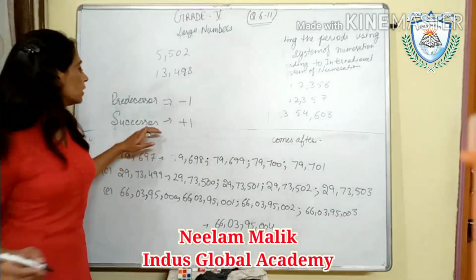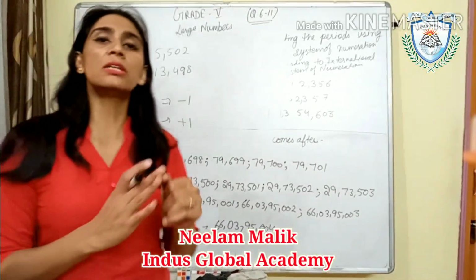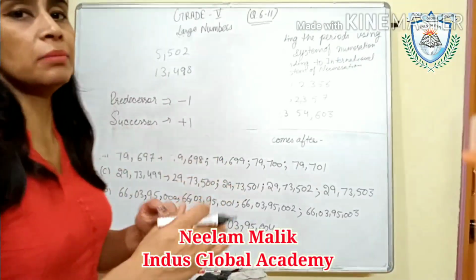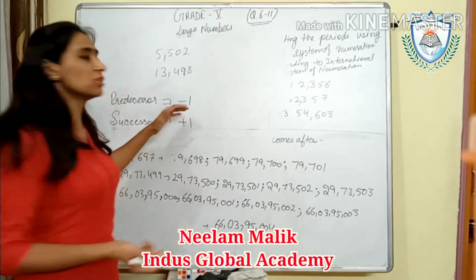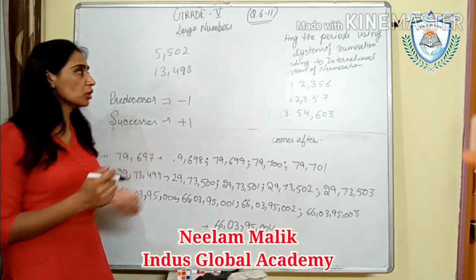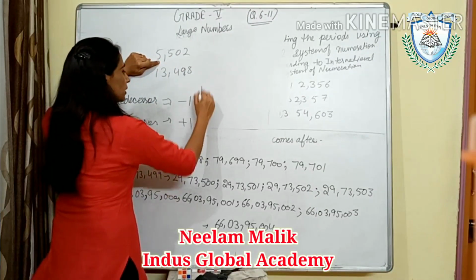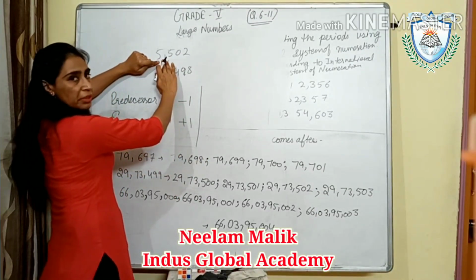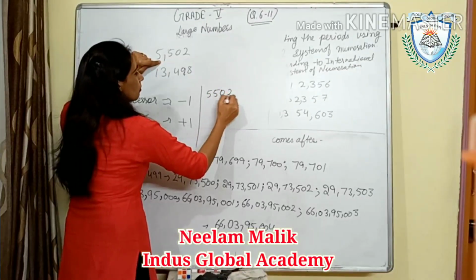Okay. Or you can understand this by successor means when you will get success, when you will take steps ahead, आगे बढ़ोगे. So that means we have to do plus. Predecessor means पहले वाला. So that means -1. Okay. So what will be the predecessor of this number? 5502 minus 1.